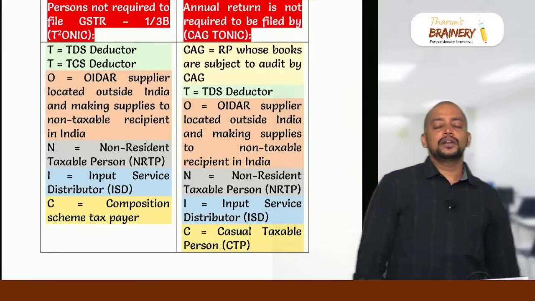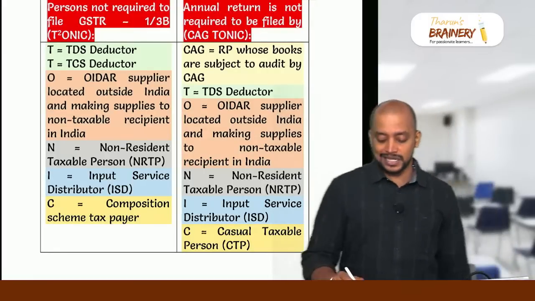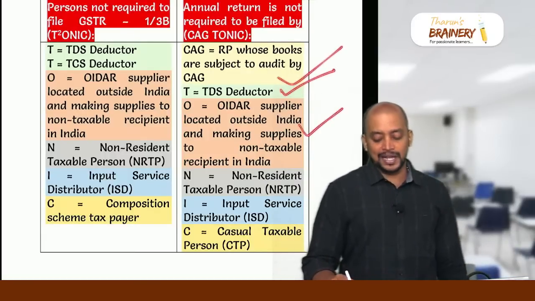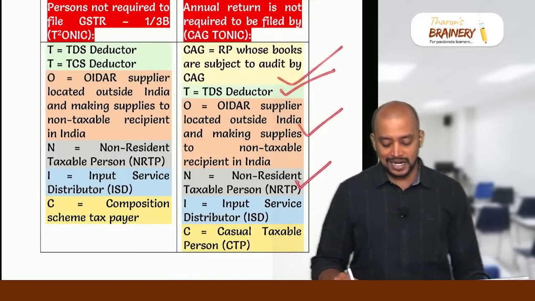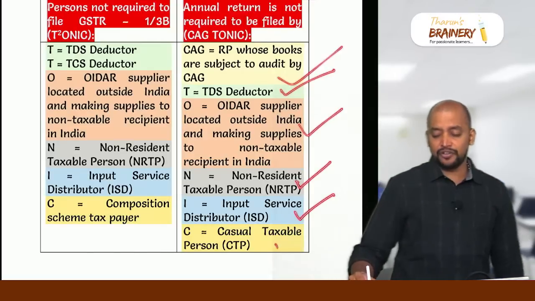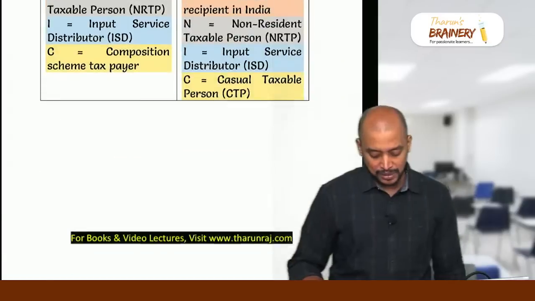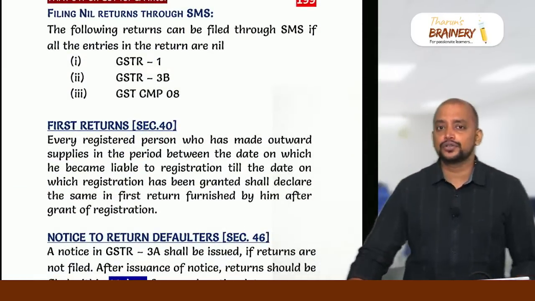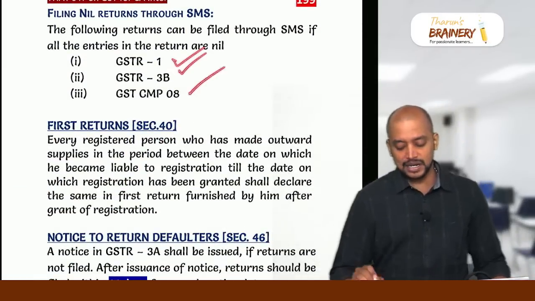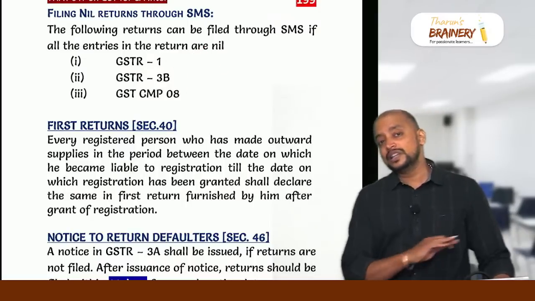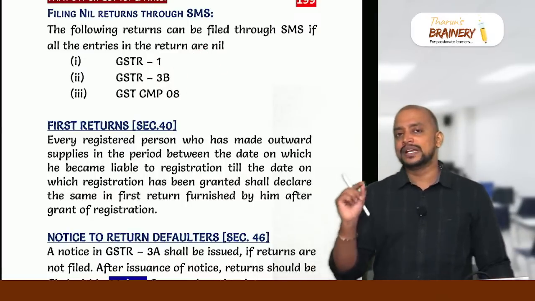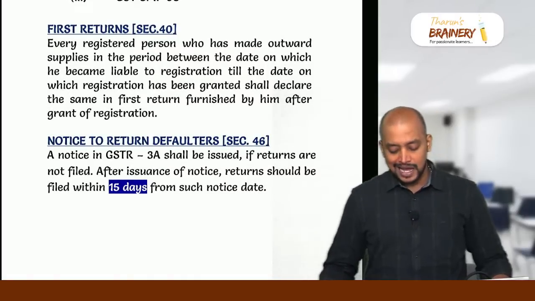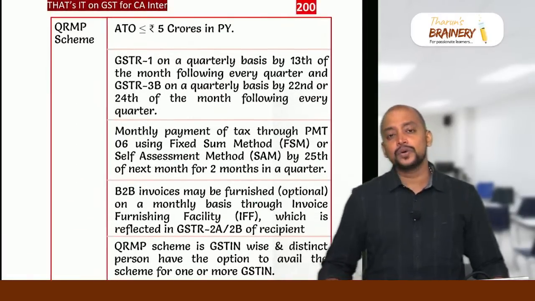CAG, people whose books of accounts are subject to audit by CAG, and then TDS deductor, OIDAR supplier, non-resident taxable person, input service distributor, composition scheme, casual taxable person. Then in 3 cases, returns can be filed through SMS: GSTR1, GSTR3B and CMP8. In all these cases, all the entries should be nil, then only through SMS it can be filed, otherwise it should be filed normally.